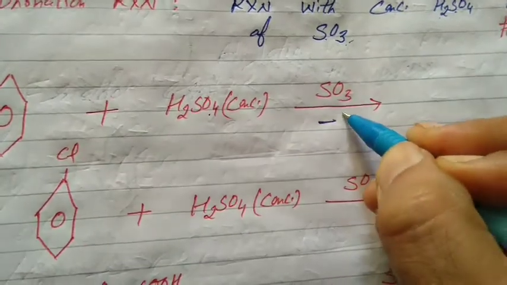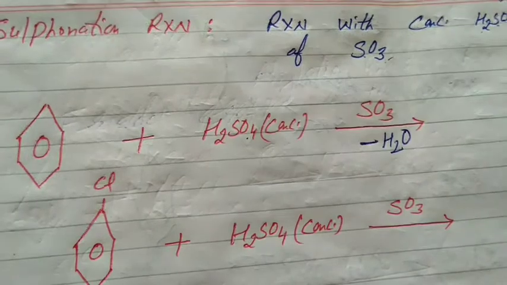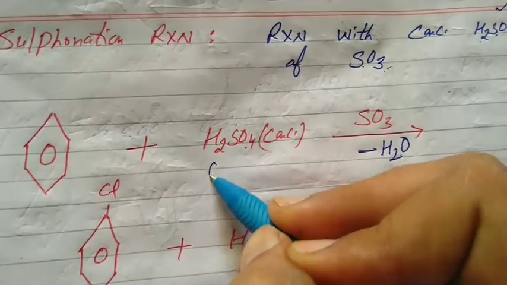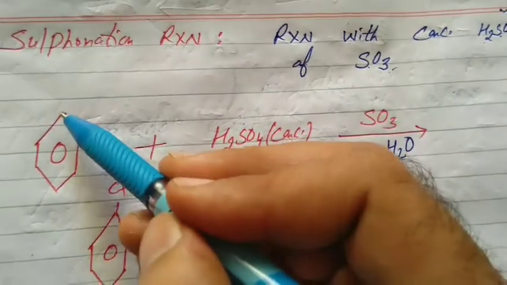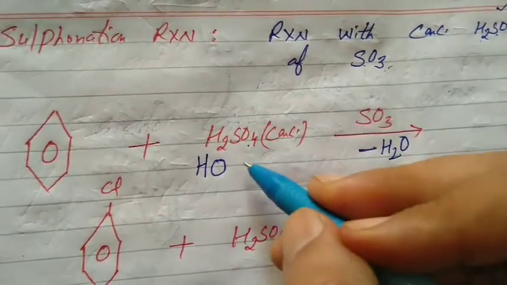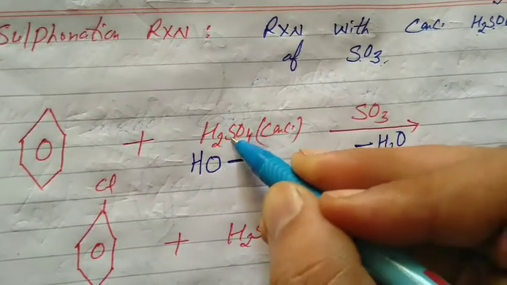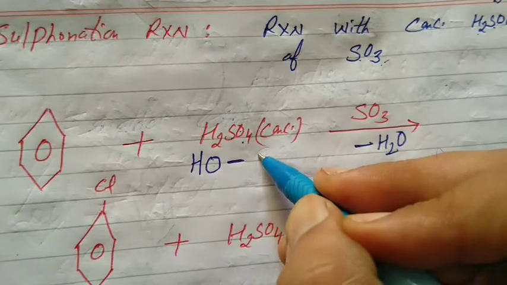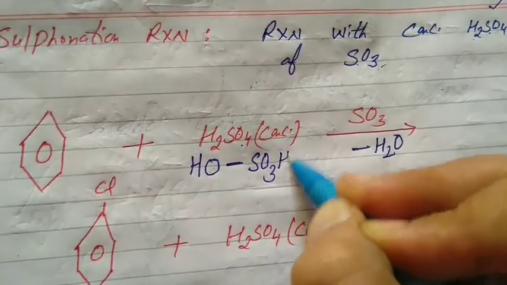It is clear what will happen. Dehydration, that is loss of water. Again, students, concentrated H2SO4 breaks in this way. How is water formed? H from the ring is substituted. It withdraws OH, the nucleophile. The rest is OH, what is left? SO3H. H is always at terminal positions. Sulfonation reaction, please break it in this way.